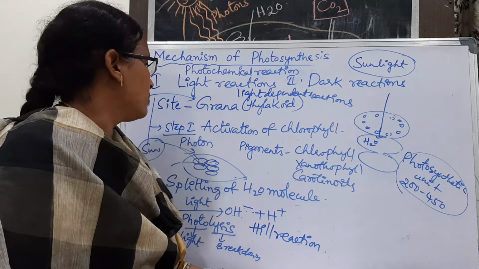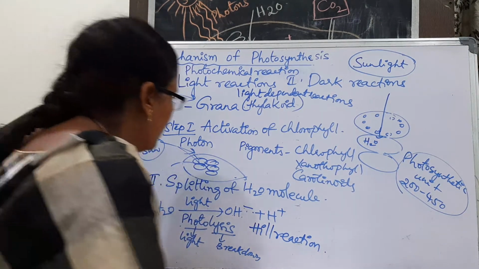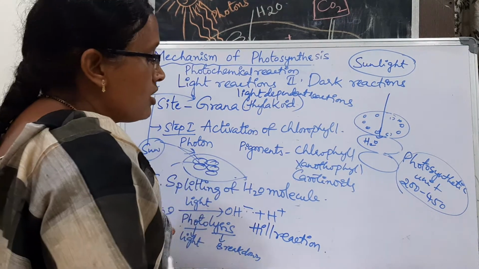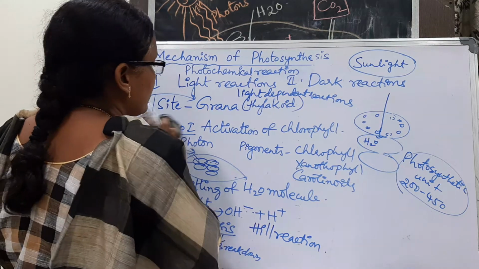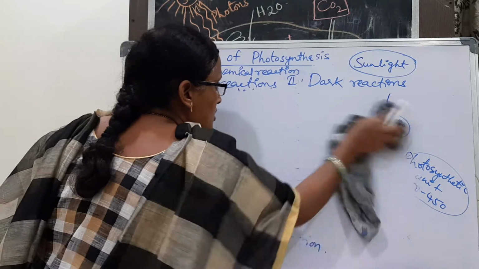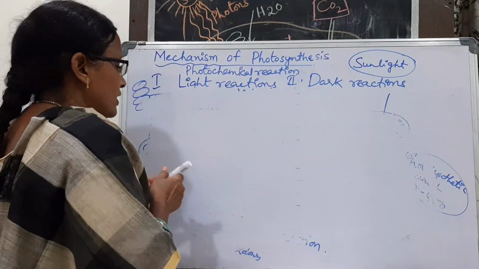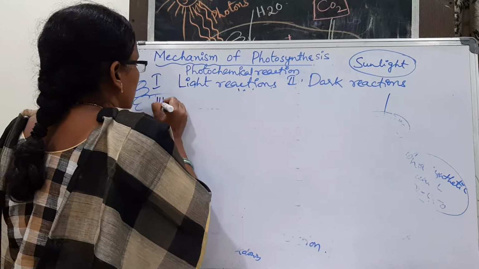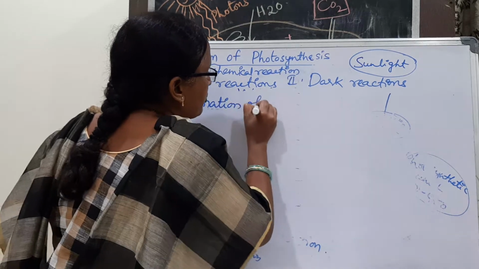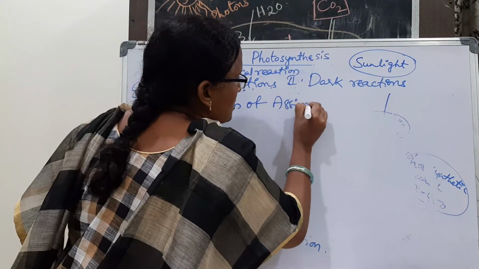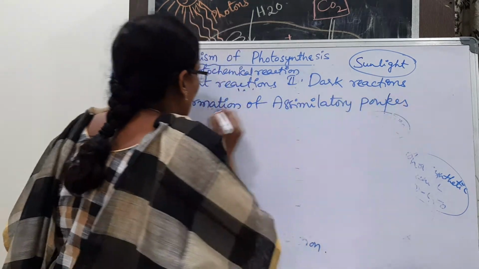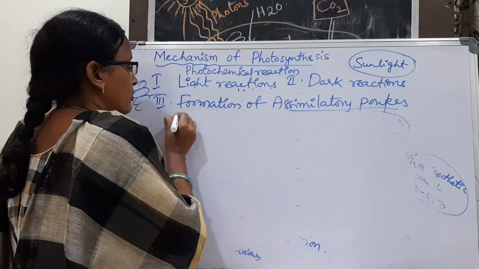Okay, so the first step is activation of chlorophyll, followed by splitting of the water molecule, and the third step is formation of assimilatory powers. So here, what are assimilatory powers?